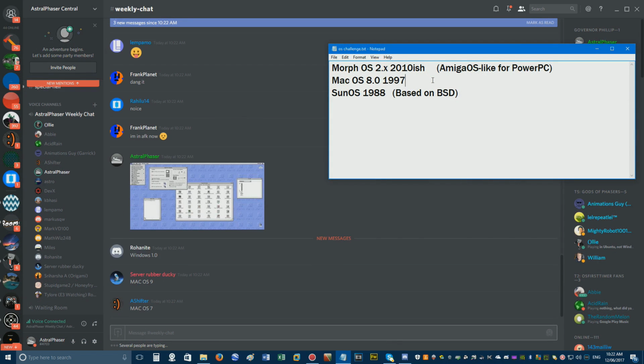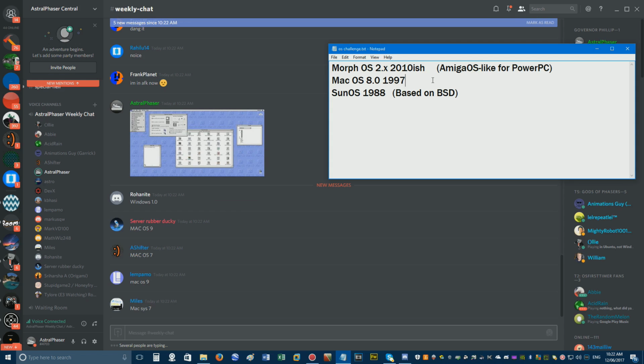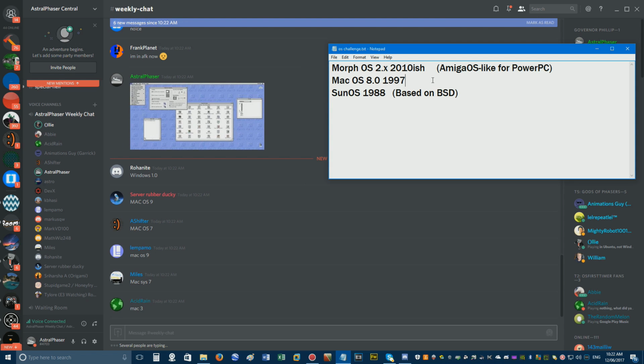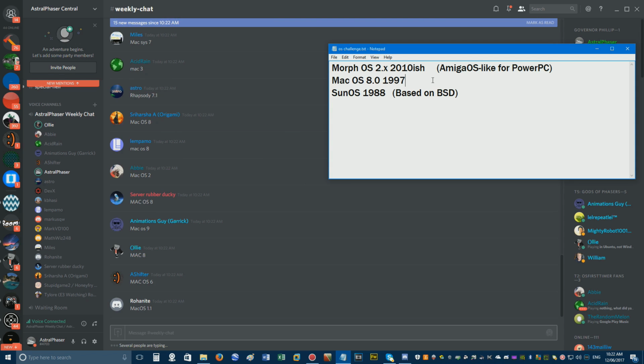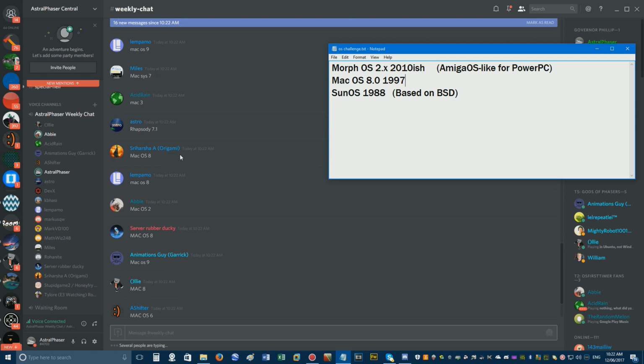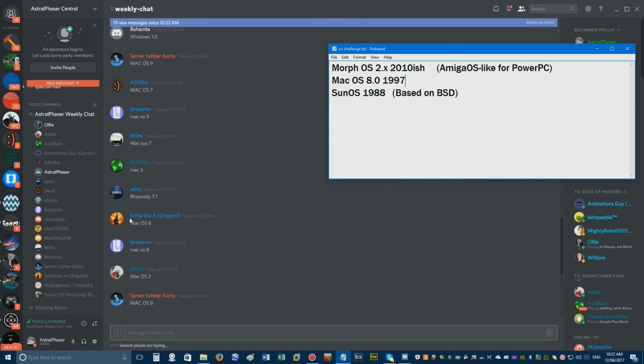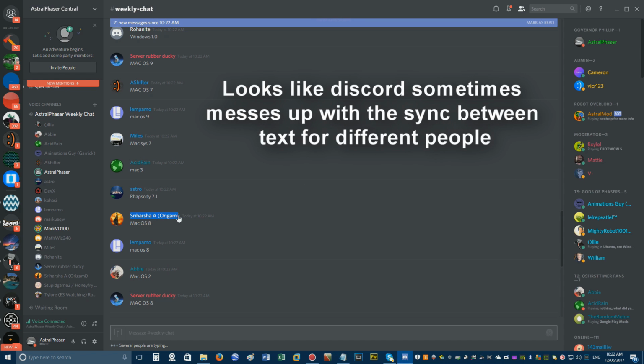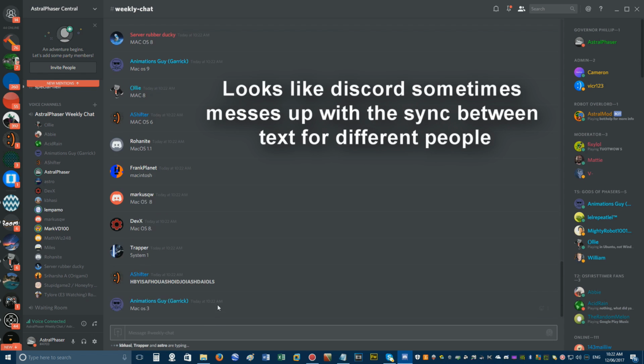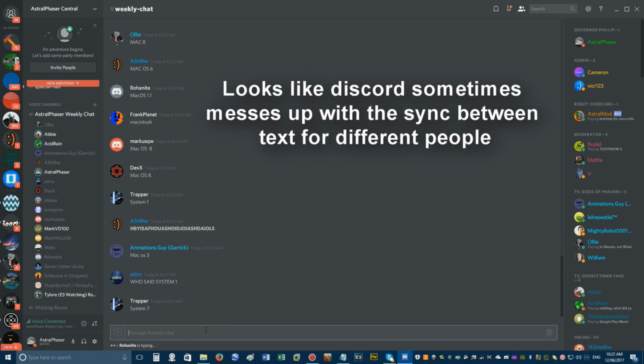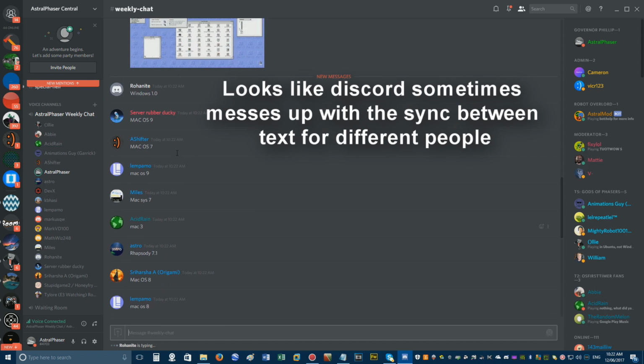Not Windows 1.0. macOS! Not 9. Not 7. Not macOS 9 or 7. macOS 8. Okay. The first person was the origami person. Wait, what? Where's origami? This guy, the origami guy. So yes. No, I posted it first. I don't see it. Wait, no, wait. Someone else said they posted first. Let me see. macOS. Origami did it first.